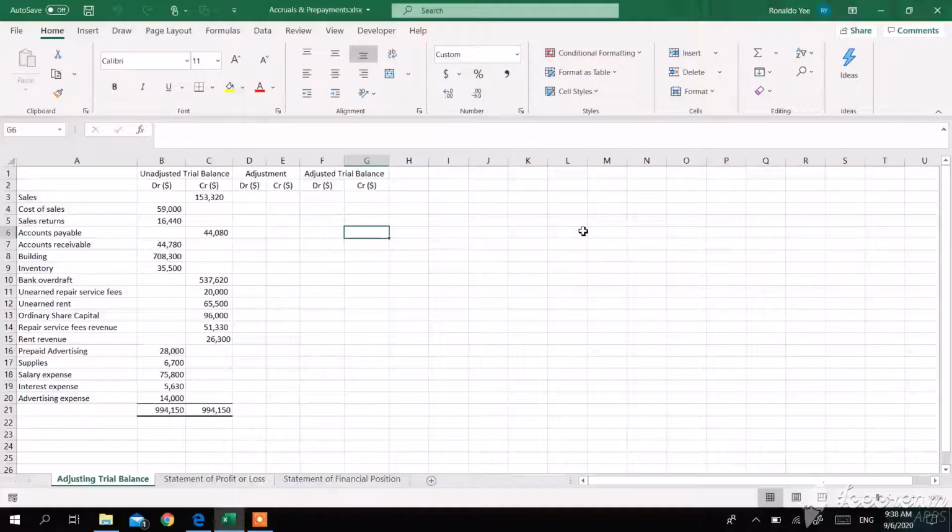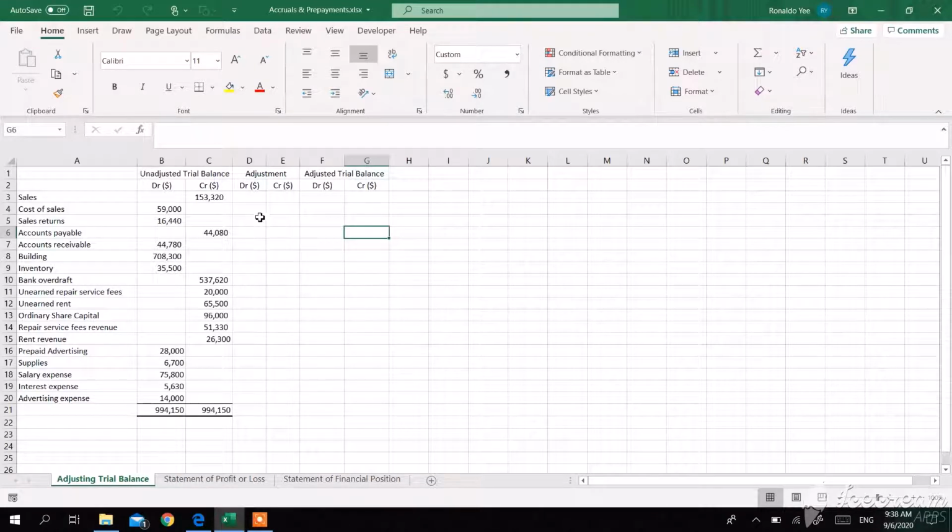Before we move on to part B and part C of the question, I would like to find out the adjusted figure for each of the trial balance items. One way to do it is to use a trial balance adjusting worksheet that looks something like this. You have the unadjusted trial balance, an adjustment column here, and the adjusted figure. You can use any format you want, of course, but just make sure that you can get the correct figures.